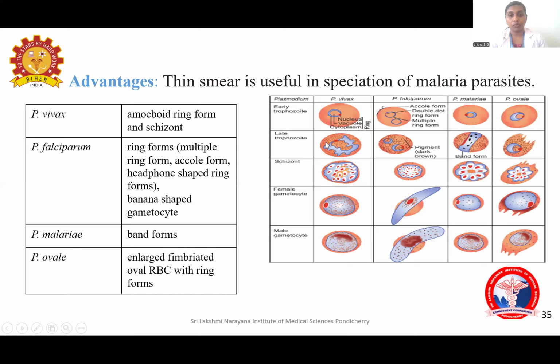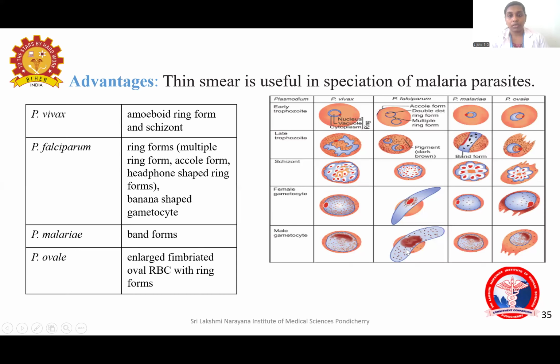Then the late trophozoite is also known as the amoeboid form, and the amoeboid form has a peculiar shape in Plasmodium malariae, that is, the band-shaped amoeboid form seen in Plasmodium malariae. And the number of merozoites present inside the schizont will vary for different species. Based on that number also we can speciate.